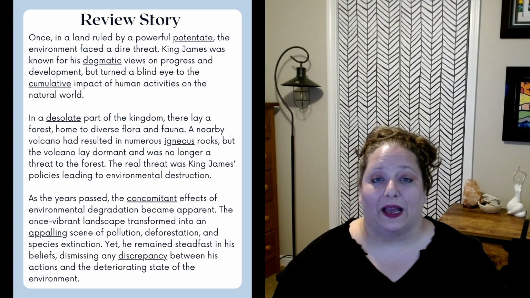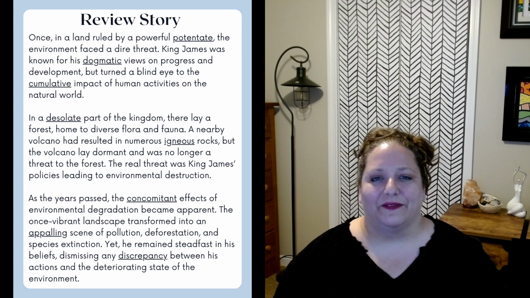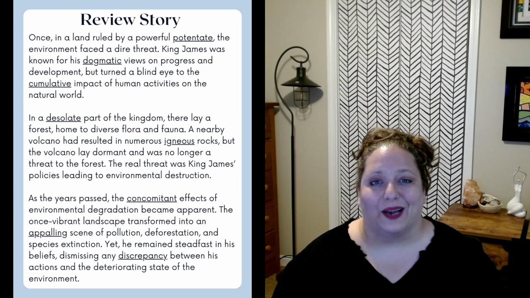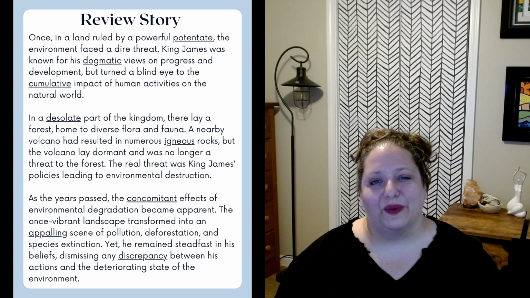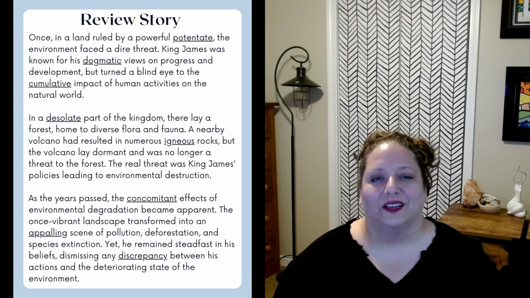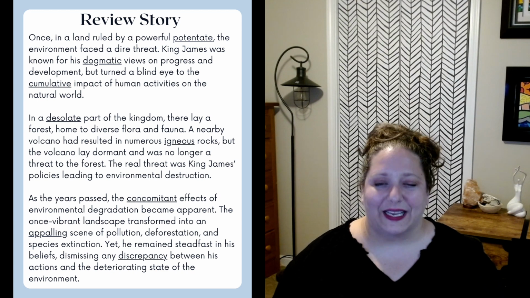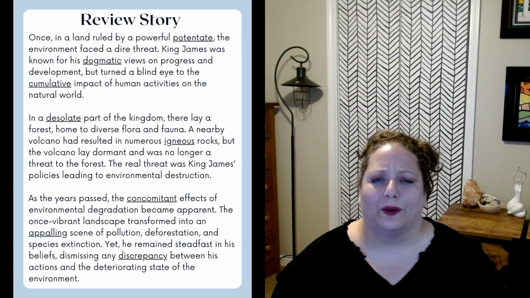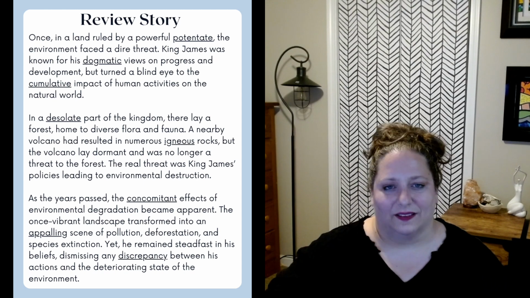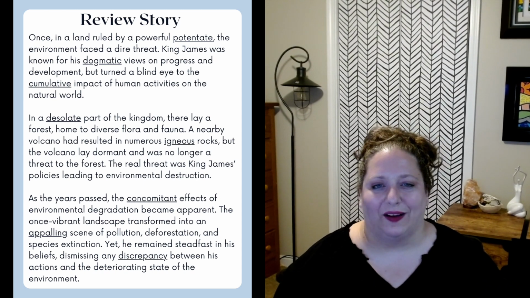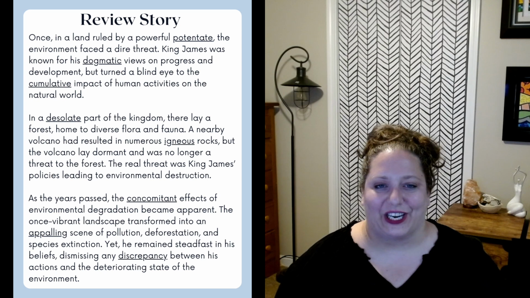Once in a land ruled by a powerful potentate, the environment faced a dire threat. King James was known for his dogmatic views on progress and development, but turned a blind eye to the cumulative impact of human activities on the natural world. In a desolate part of the kingdom, there lay a forest, home to diverse flora and fauna. A nearby volcano resulted in numerous igneous rocks, but the volcano lay dormant and was no longer a threat to the forest. The real threat was King James's policies leading to environmental destruction.